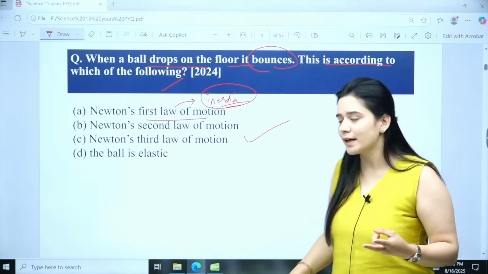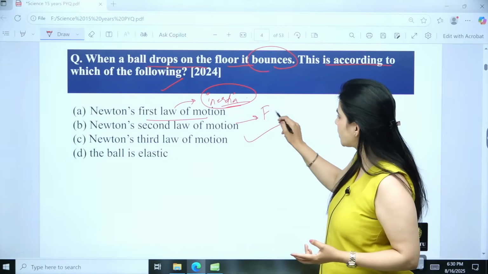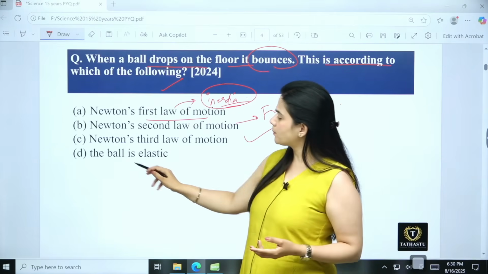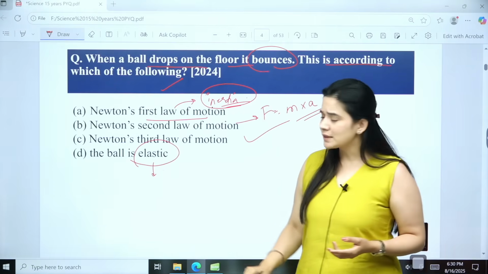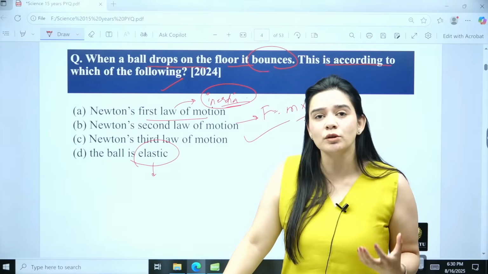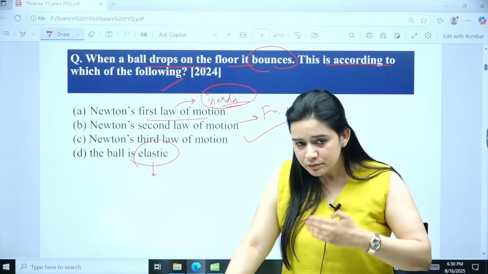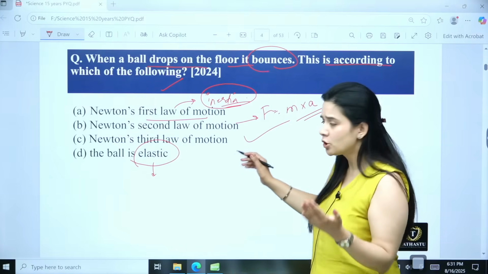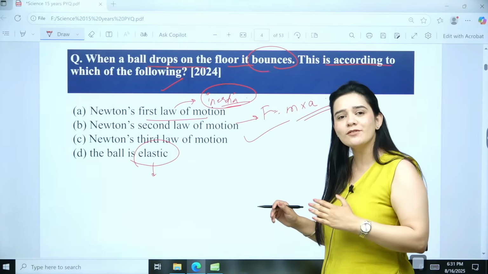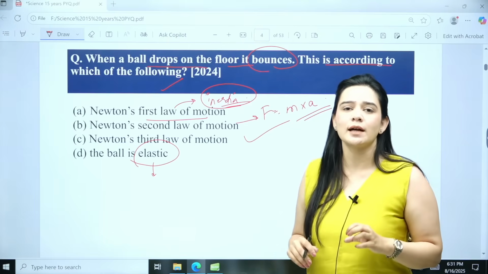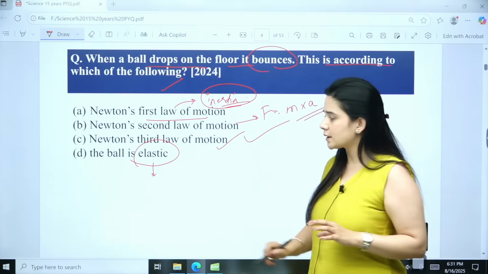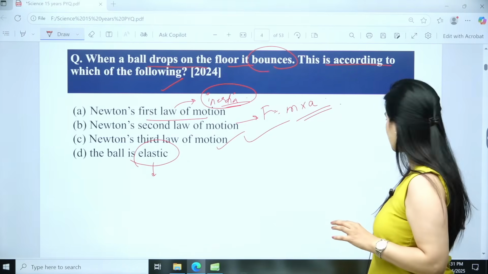Then the second law of motion is talking about force is equal to mass into acceleration. And the third option, the ball is elastic. Yes, the ball is elastic, it does help in bouncing, but the actual motion is happening because of the pair match of the to and fro movement, the equal and opposite reaction force, because of which the ball is coming into motion, not on the basis of its elasticity. So the third, C, is the right answer for this question.